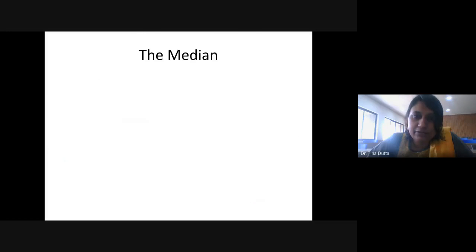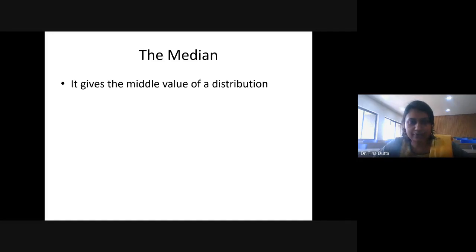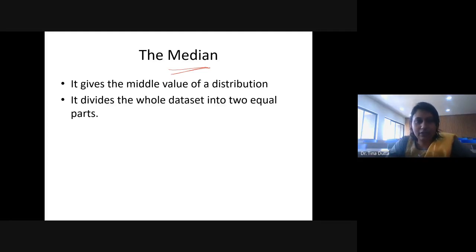So this is very simple. I will give you some practice problems also so that you can practice more calculation. Now let's come to median. This is the second type of measure of central tendency. It will again give you the central value. Now the speciality of median is it gives you the exactly middlemost value. So mean भी आपको central value देता है, but it is not giving you the middlemost value. But median will give you the middlemost value, जो कि एकदम बीचों बीच lie करता है किसी भी data के distribution में. So it divides the whole data set into two equal parts.